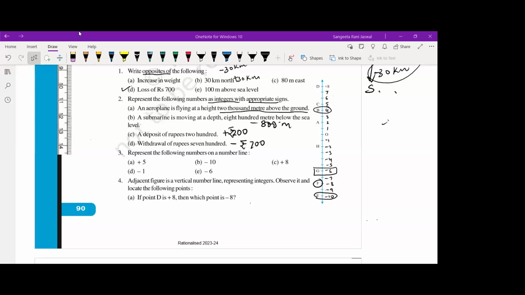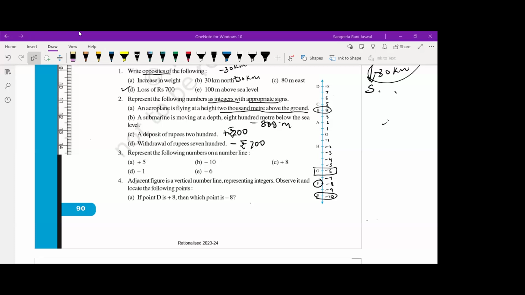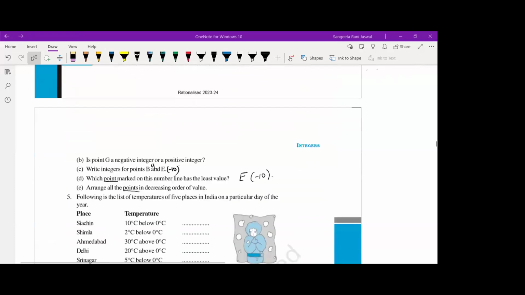Hello? Yes, ma'am. Yes, Shreyansh, the order was D you said first. Yes, ma'am. D, then C, then B, A, then O, H, G, F, E. This O is the number. Okay, O is not an alphabet. It's a number. Okay, ma'am. Good, beta, that's correct.